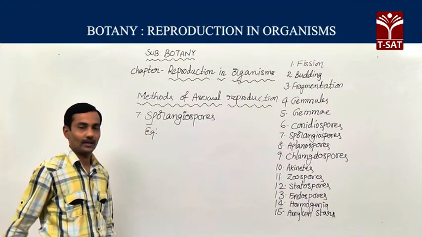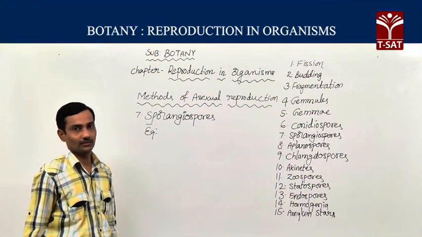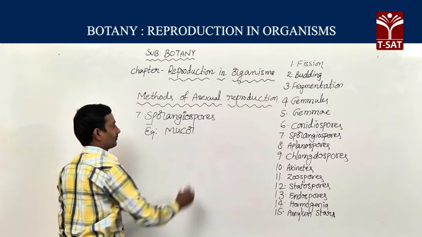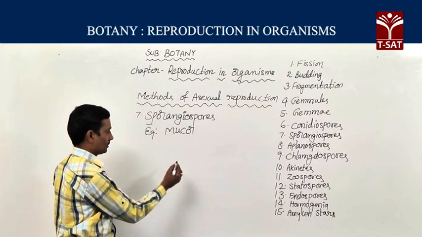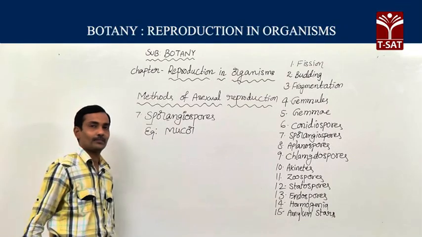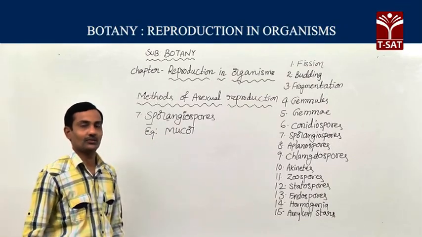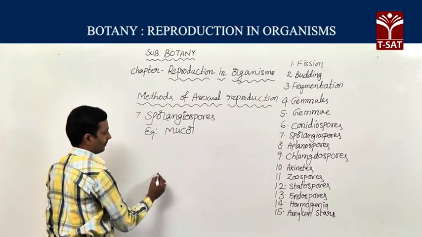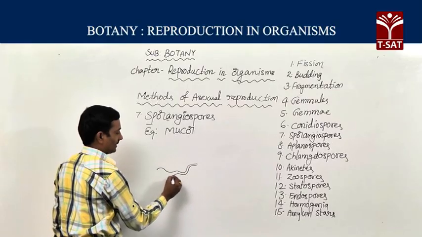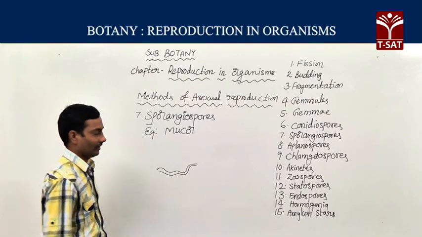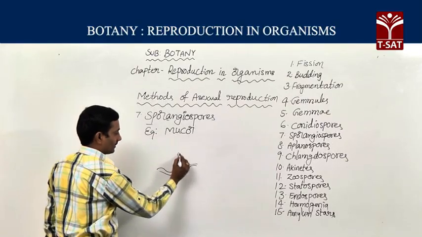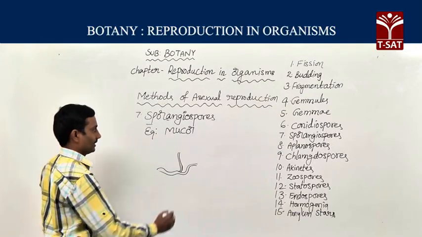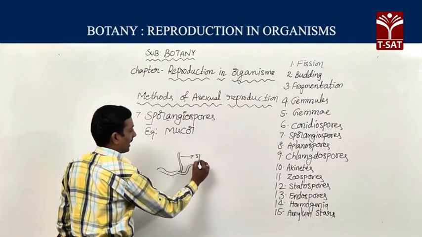Sporangiospores, a type of asexual reproductive method, we can find in the Mucor fungus. Sporangiospores are formed in a specialized structure known as the sporangium. In this method, there is a fungus, a fungal hypha. It produces a vertical filament stalk that is known as the sporangiophore.